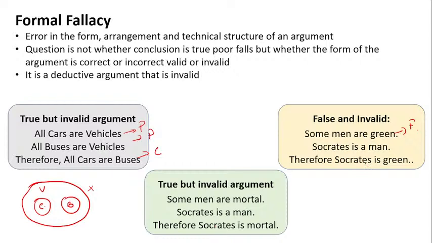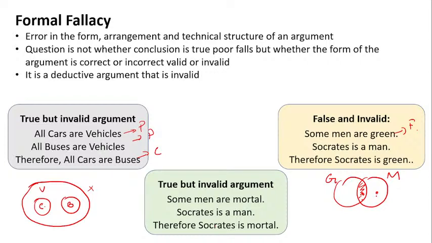Why? If you draw this, some men are green. This is a circle for green and this is a circle for men. We are saying some men are green, Socrates is a man, therefore Socrates is green. Socrates can come here also, and Socrates can come here also.